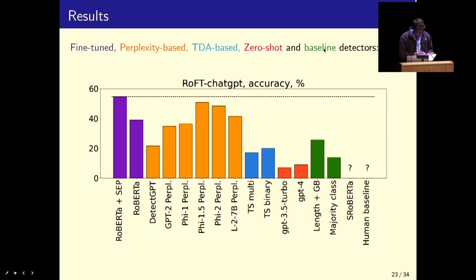And the first thing that stands out is the orange bars are much higher. The perplexity-based classifiers are doing significantly better. Now, this is kind of surprising because you would expect ChatGPT to be generating lower perplexity data than the much smaller models used in the other dataset, but in fact, the perplexity classifiers do much better. And we don't have a human baseline for this because that was from experiments from the previous paper.